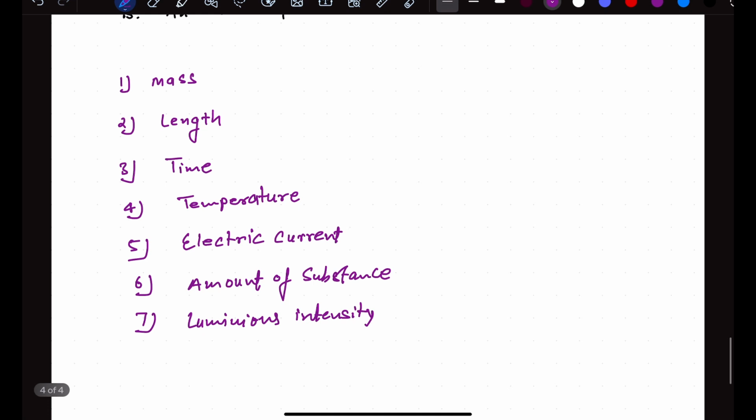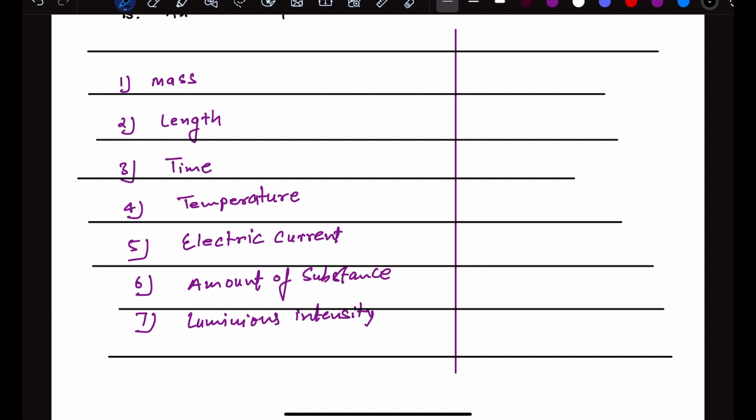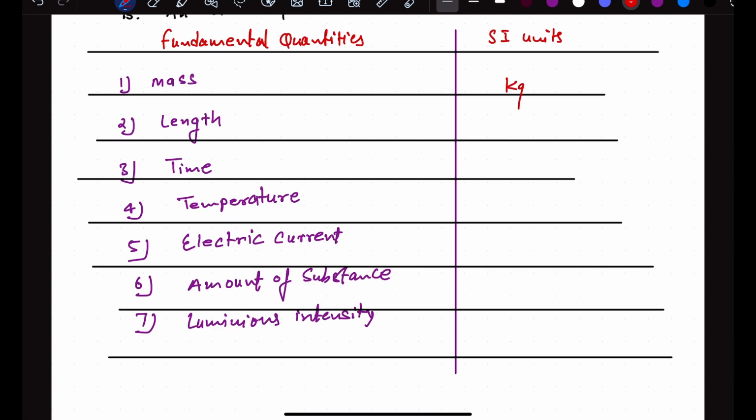Now next, these are the 7 fundamental quantities. Let's discuss the SI units of these fundamental quantities along with this list. So right here I'm writing down the SI units of these quantities. These are 7 fundamental quantities, and as you know, some SI units are very famous, you must be knowing about them. The first one is mass, which is measured in kilograms, and it is represented by kg.